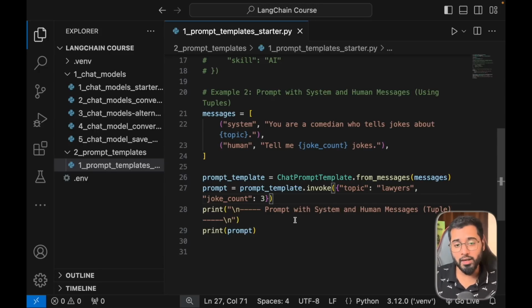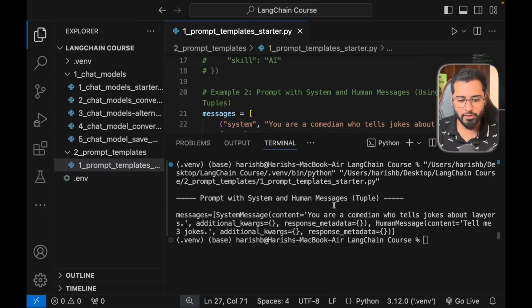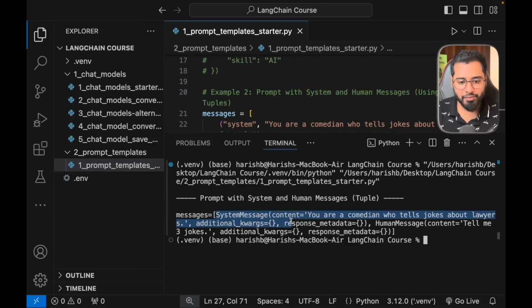Now I've already gone ahead and printed it as well, so let's actually run this file right now. All right, now you can see we have an entire list with the system message as the first item, and the placeholder value has been replaced here as well. Plus, we also have the human message. Now, this could be a functionality that your product requires, and now you know how to do it. We can easily pass this fully built prompt and get responses from the LLM by using the LLM variable that we've just created using the chat model and passing this final prompt.